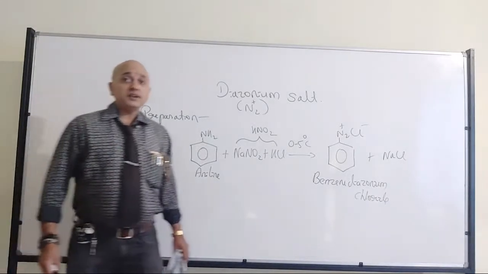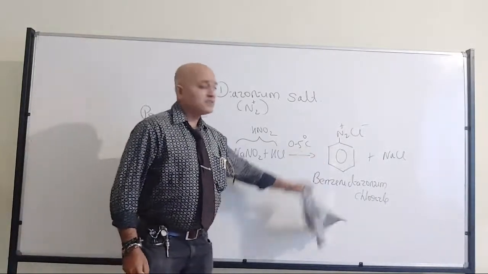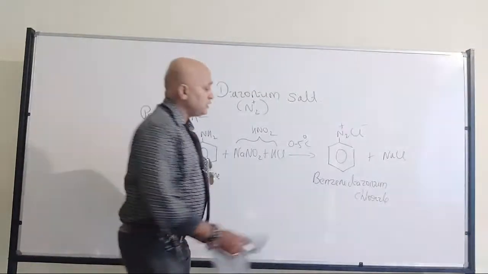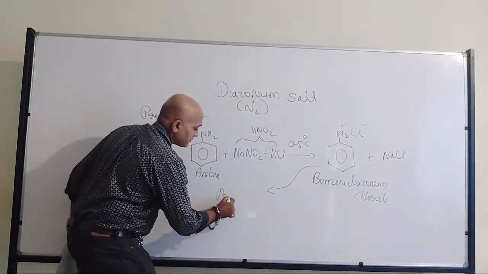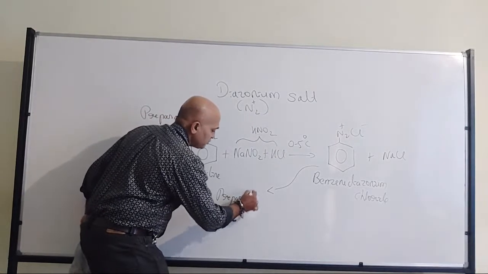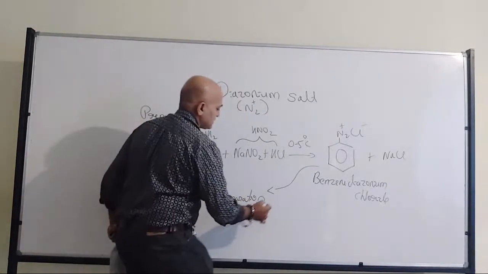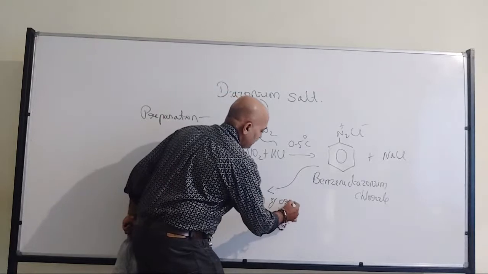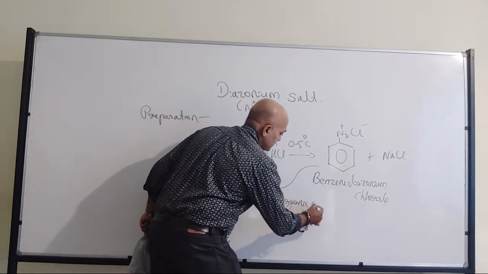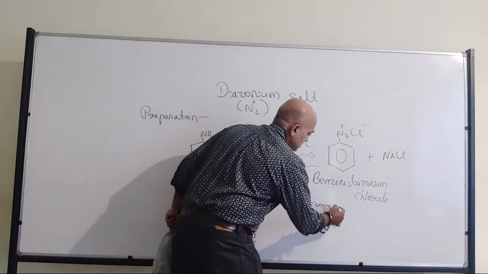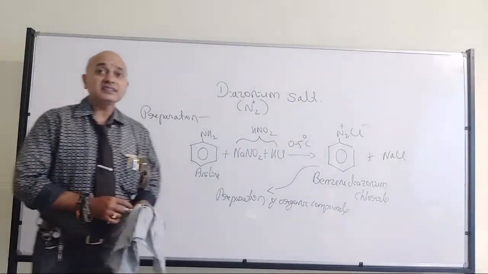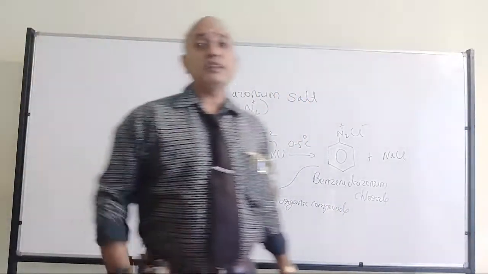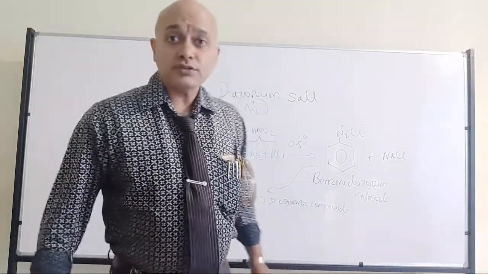So the major application of this compound is in the preparation of many organic compounds. That's where they have huge application in organic chemistry. Got my point? Therefore, whenever they are synthesized, immediately they will be utilized. They will not be stored.